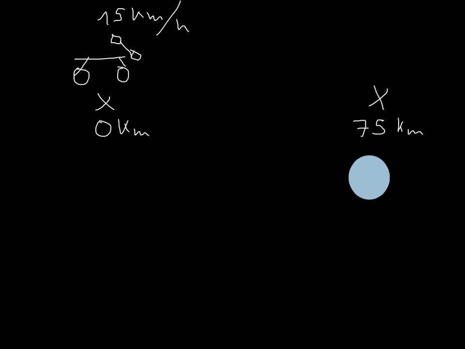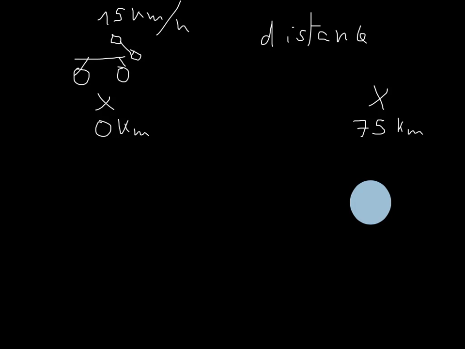So what we do is say, well, okay, I still know the distance, right? Yes, I do. It's from 0 to 75. I don't care. This thing did whatever, but it still went from 0 to 75 kilometers. So I know the distance, which is 75 kilometers. And I still know the time that it took. I'm moving this thing around like this, but I can count that it took, let's say, 2 hours to get here. So I know the distance and the time.